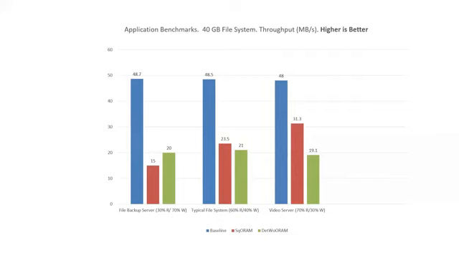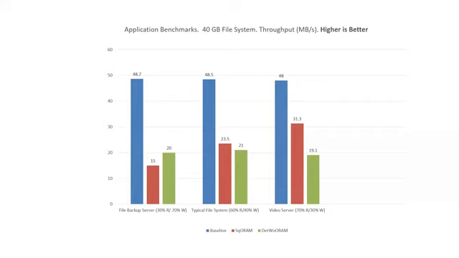More importantly, we also performed application benchmarks. In this case, again, data was mapped from a logical volume to an off-the-shelf HDD, and the logical volume was mounted with a 40 gigabyte file system. We ran application workloads on top of this file system. The specific applications that we considered are a file backup server, which has a read-write split of 30/70. So this is a write-intensive application. The other two applications we considered are read-intensive. So you have a typical file system workload, which has a 60/40 read-write split, and a video server application, which has a 70/30 read-write split.